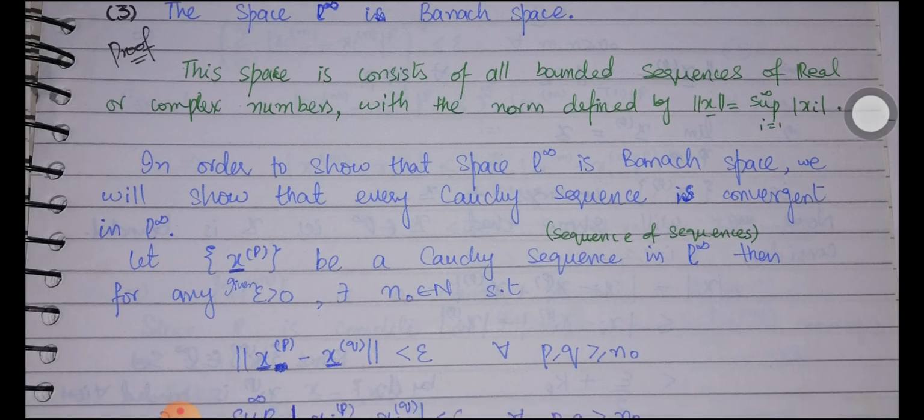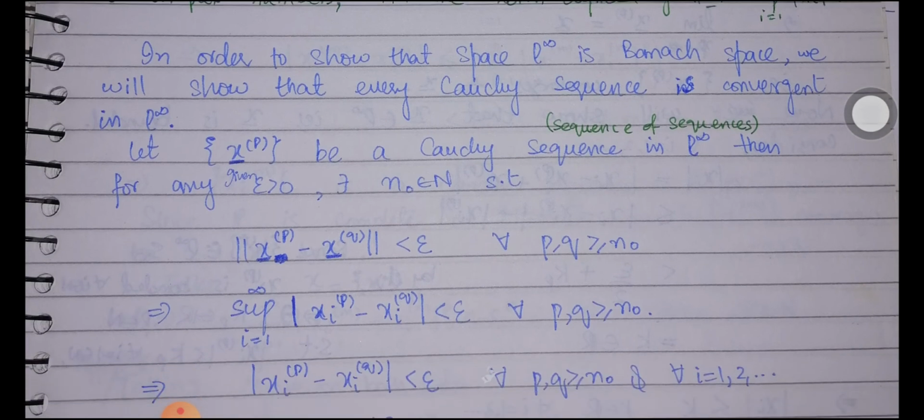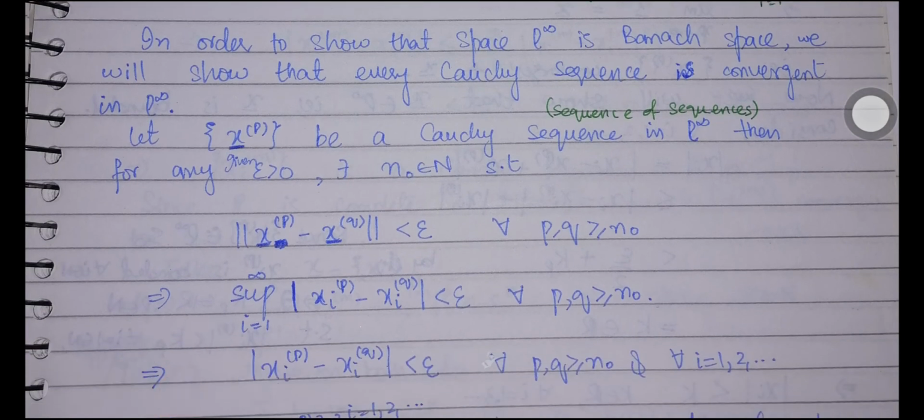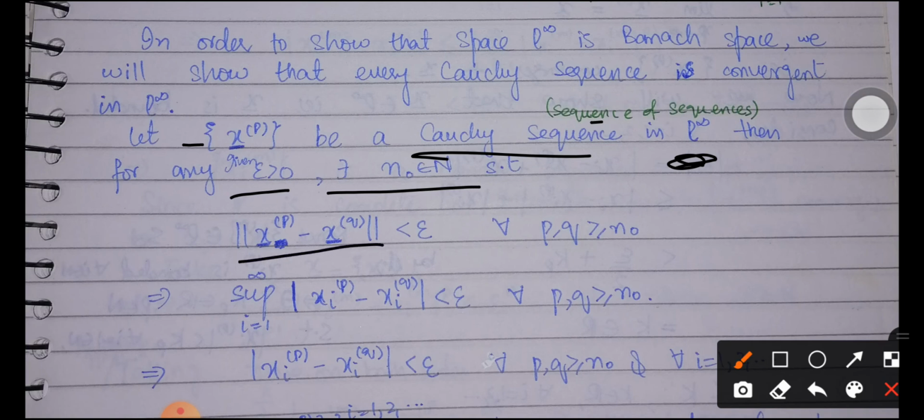In order to show that the space L infinity is a Banach space, we will show that every Cauchy sequence is convergent in this space. So we are considering a Cauchy sequence x_p in L infinity, which is basically a sequence of sequences, because we have sequences of bounded sequences of real numbers in this space. If x_p is a Cauchy sequence in L infinity, then for any given epsilon positive there exists a natural number n naught such that the norm of x_p minus x_q is less than epsilon for all p, q greater than or equal to n naught.